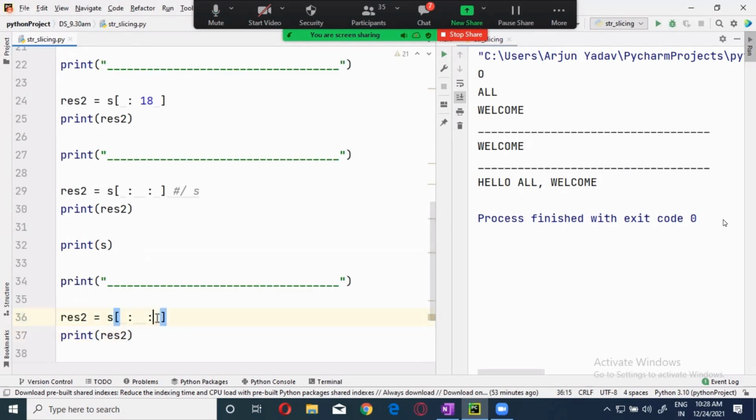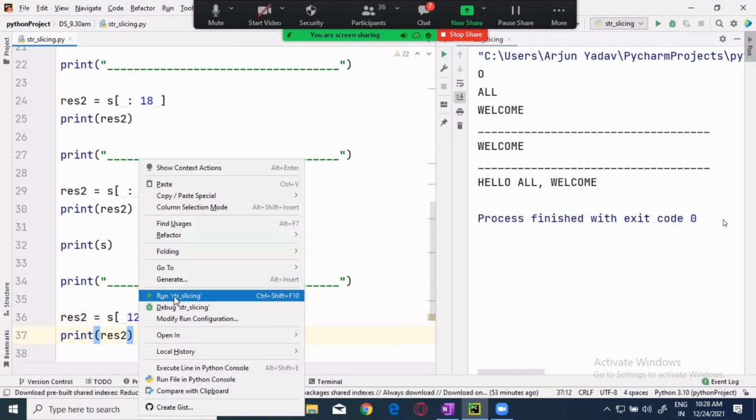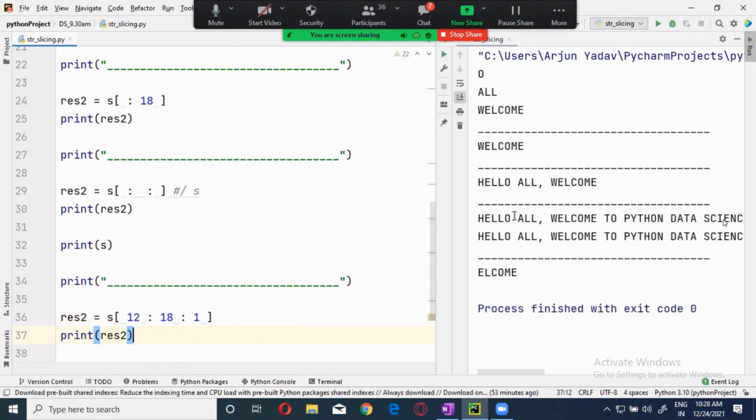Now I gave it 1 here. Now I gave it 12 over here, and 18 over here. Now I'm printing it. I don't know what I'm going to get. I should get something. I got it. Now I got some output, right?